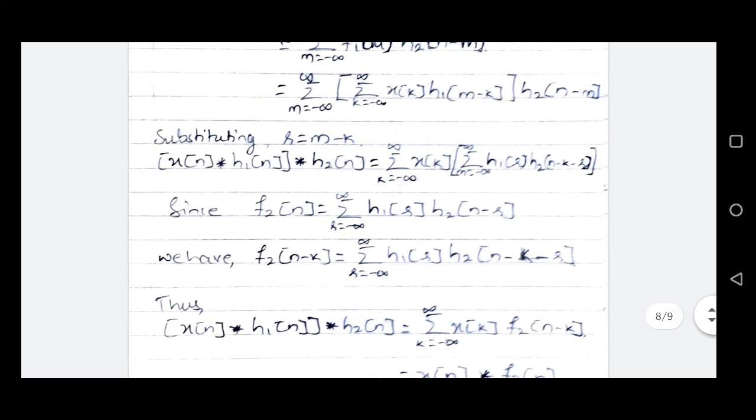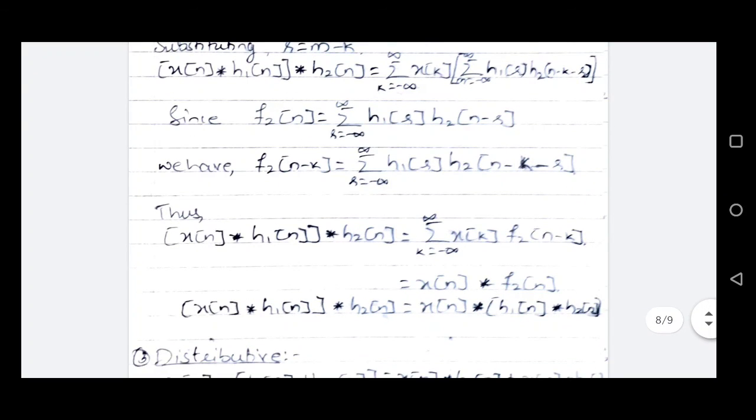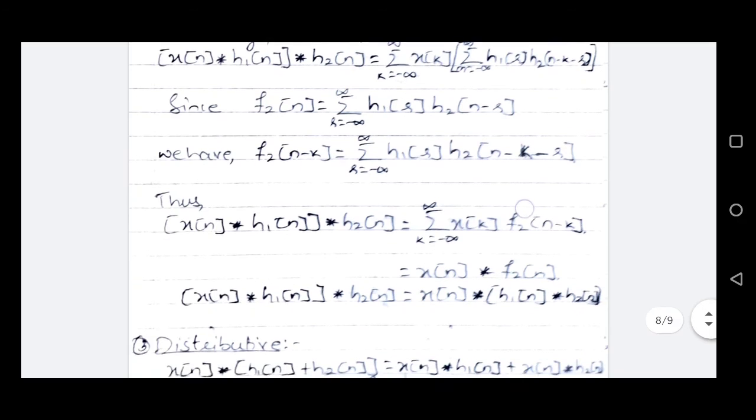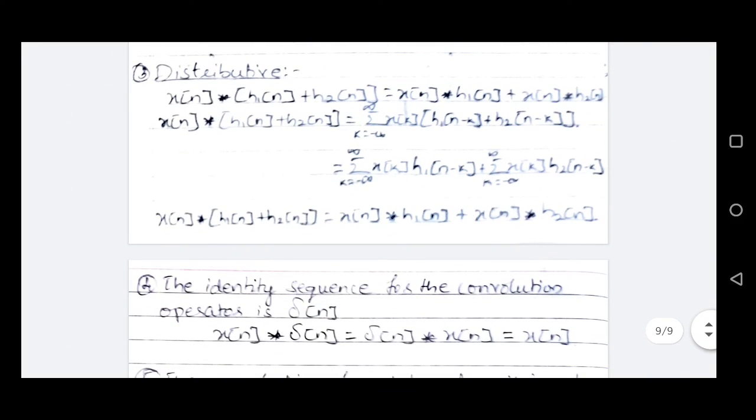We know the definition of f2 of n, which we defined as the convolution between both the impulse responses h1 and h2. If we shift it, if we introduce n minus k, then the second term will be h2 of n minus k minus r. So the entire term will be summation k from minus infinity to plus infinity x of k f2 of n minus k, which is the convolution between x of n and f2 of n. So convolution is associative.